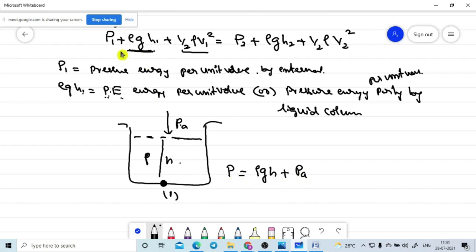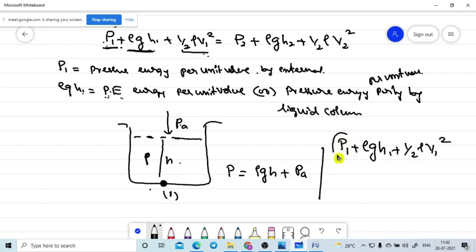But when you are applying the Bernoulli theorem, you need to be aware of this. In the Bernoulli theorem, P will represent purely the external pressure.